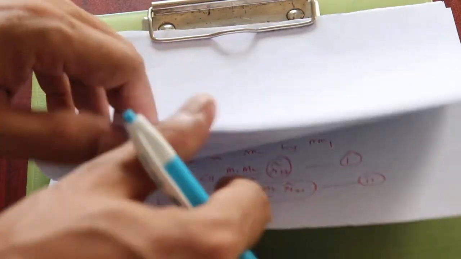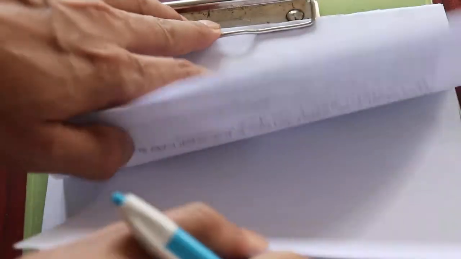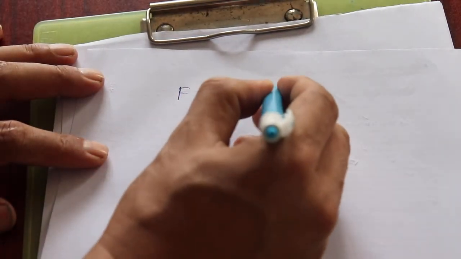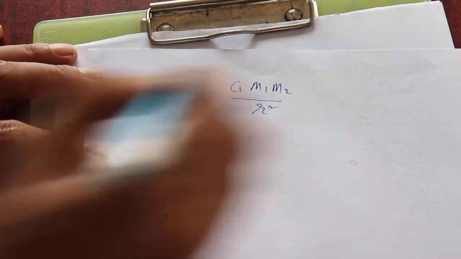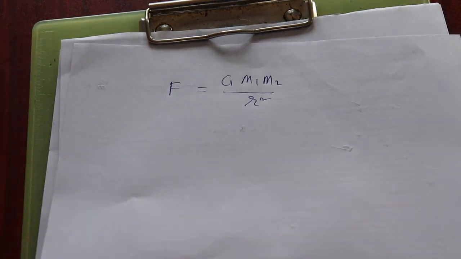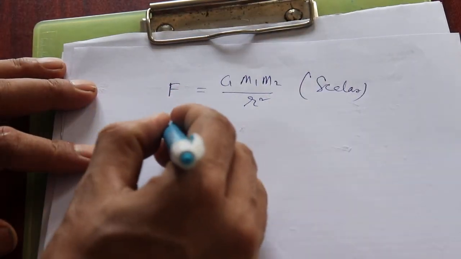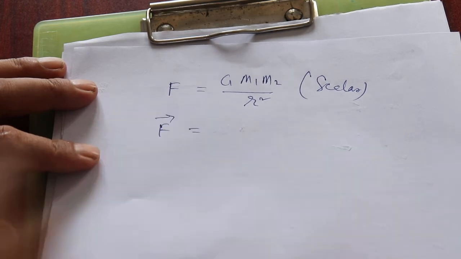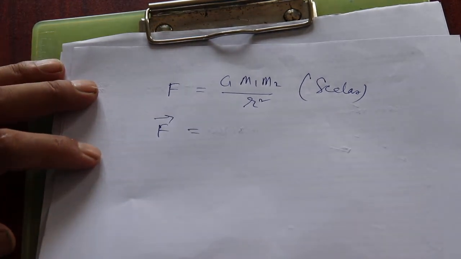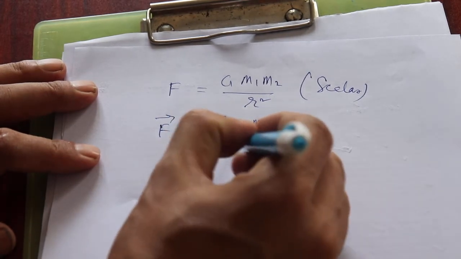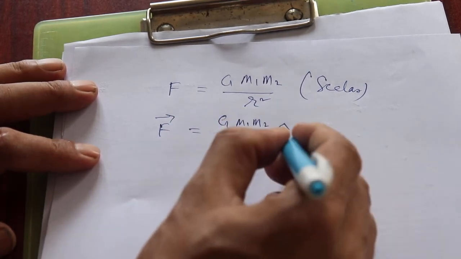But before I continue, I wanted to show you something. In the scalar form, we have written F is equal to G m1 m2 by r squared. Scalar form means no direction, only the value. The other one is F in the vector form, which has direction: G m1 m2 by r squared, then another vector r cap.